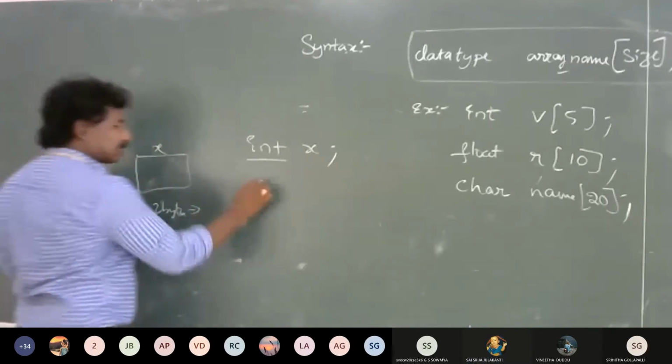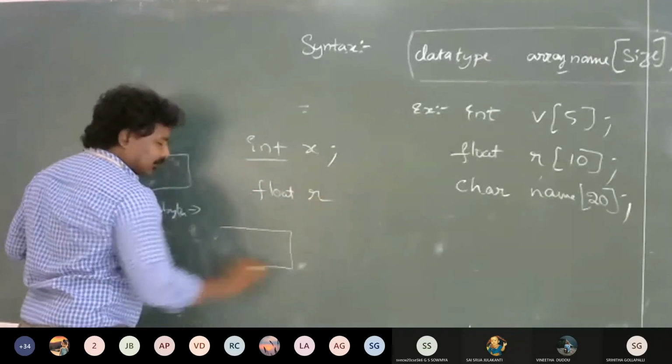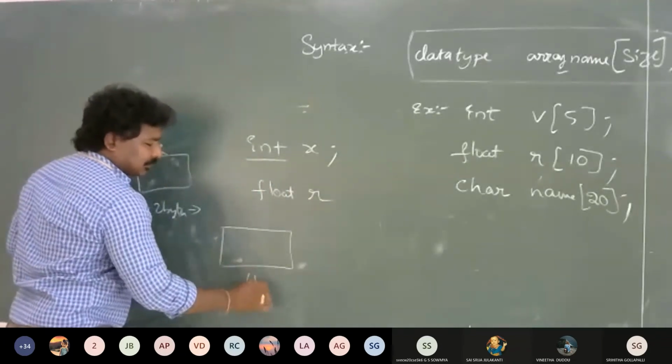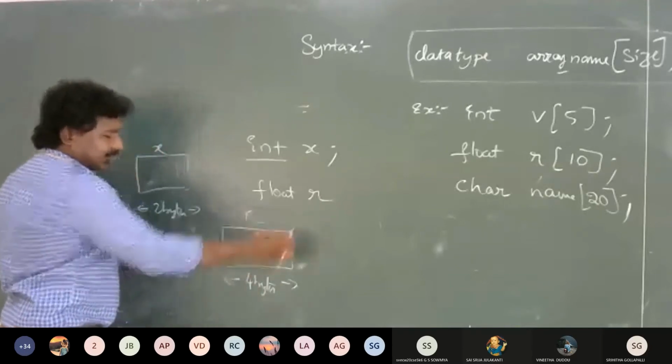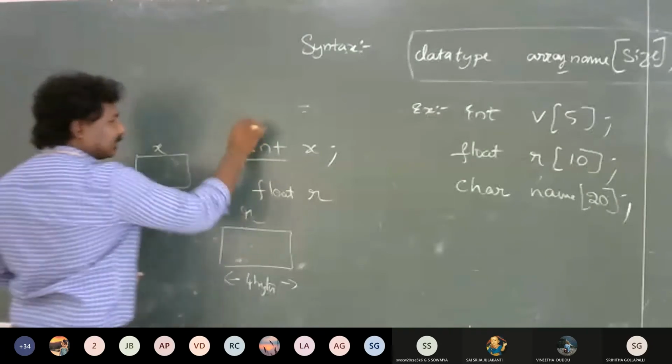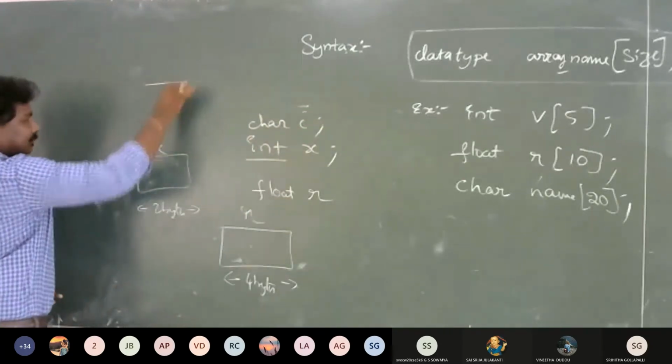If my variable is of float type, float r, how much space? 4 bytes. You know the sizes of all these data types, right? So r will get 4 bytes. If there is a variable c of type character, how much space? 1 byte.